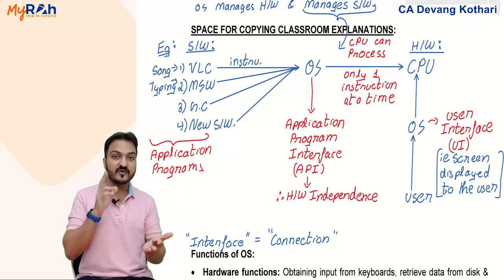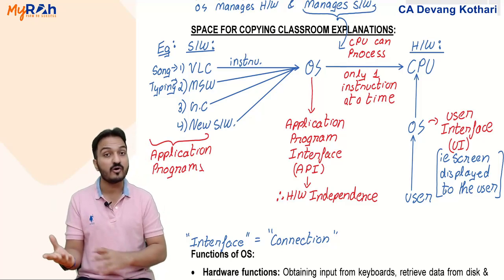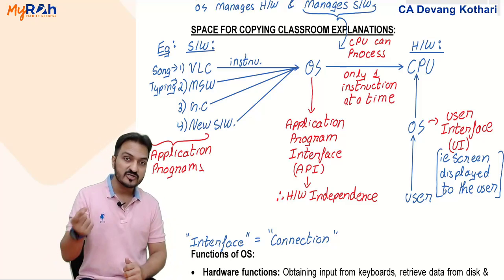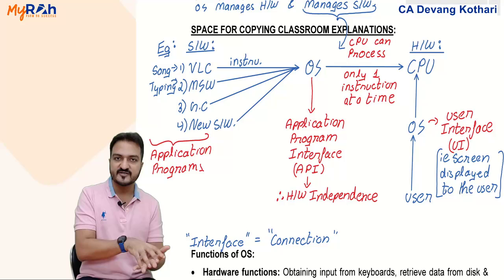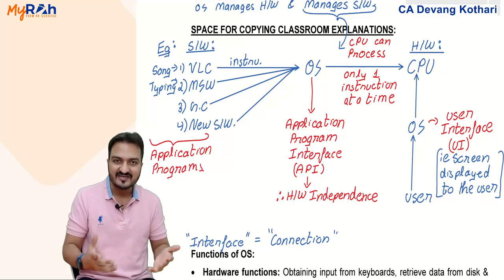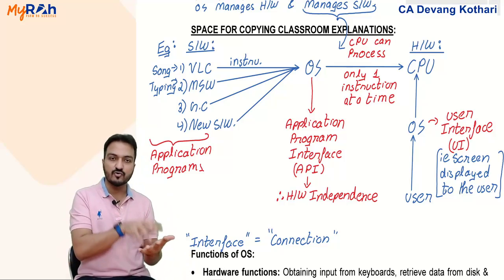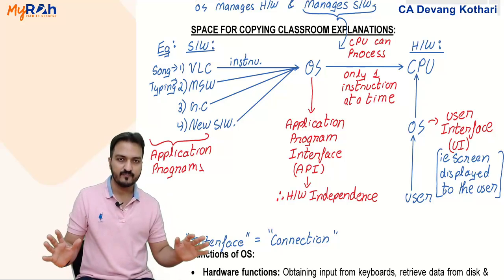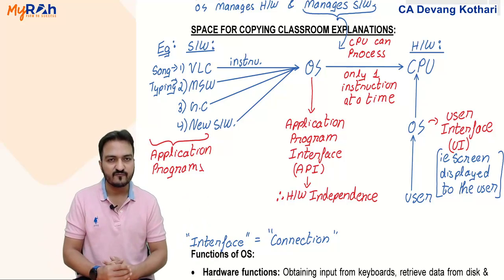Now notice that whether I'm using a Samsung phone or an Oppo phone or a Vivo phone, all of them are Android phones. Because all of them are Android phones, haven't you noticed that the screen presentation, the settings options, the basic screen options that you get in all the Android phones are similar? Why similar? Because all of them have the same user interface.